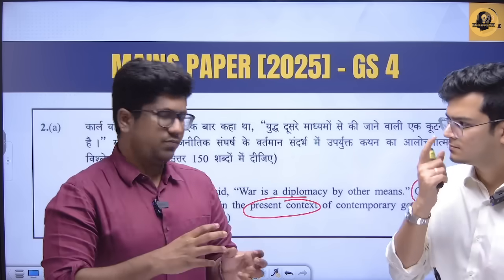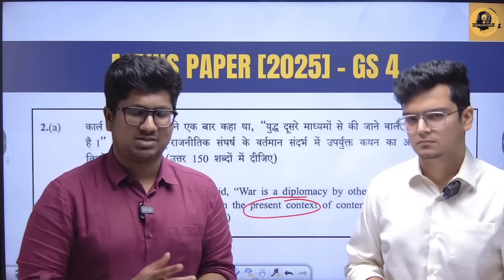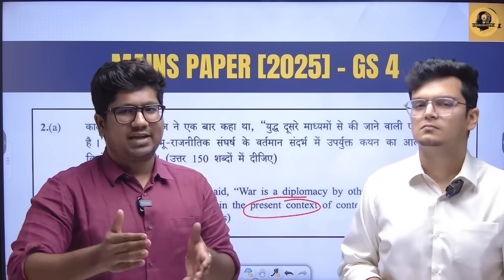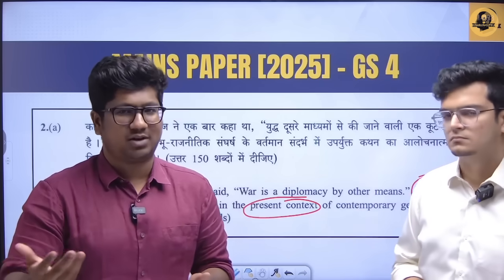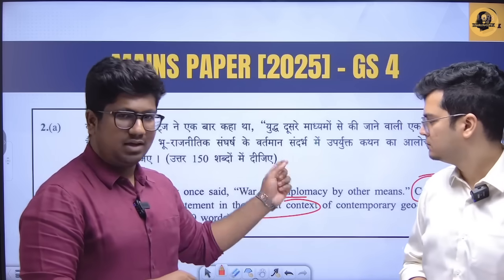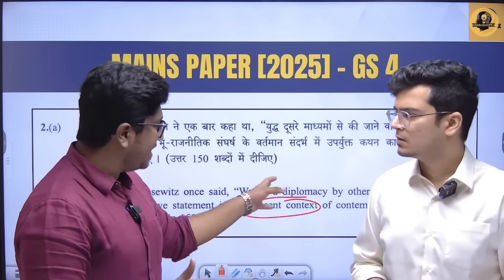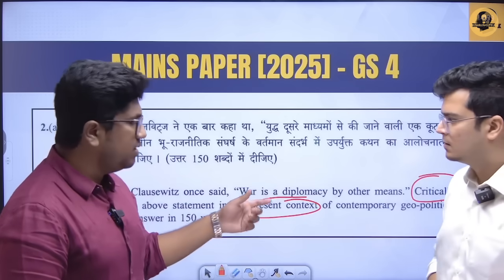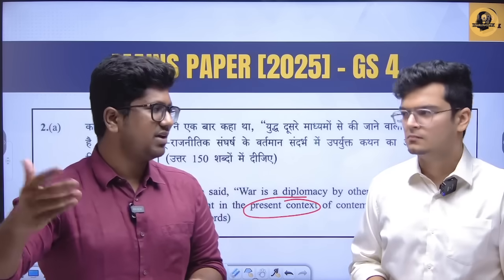Exactly. Technically this is a 10 marker, so generally people write it in 5 or 7 minutes, and they don't give much importance to how much they are writing for or against. They just write 5 points against, 5 points for, and then move on. But actually hitting the demand would be to write almost 70% of the answer against the statement, and maybe 30% for it. This is what will fetch you those 2-3 extra marks, which will then push your score above 130 and 135.